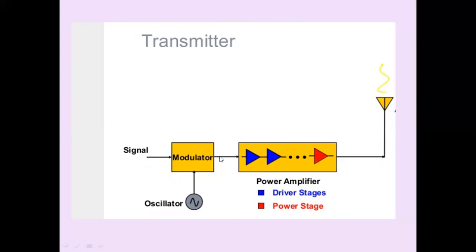The output impedance of the modulator and the input impedance of the power amplifier sometimes cannot be matched, and then in order to provide impedance matching between the modulator and power amplifier, we use different driver amplifier stages, so that there is proper modulated power amplification, and then it is further radiated into space by using the transmitting antenna.